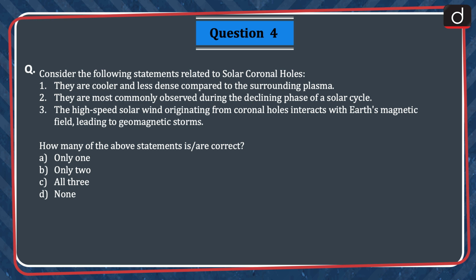Next question is, consider the following statements related to solar coronal holes. They are cooler and less dense compared to the surrounding plasma. They are most commonly observed during the declining phase of a solar cycle. The high-speed solar wind originating from coronal holes interacts with Earth's magnetic field, leading to geomagnetic storms. How many of the above statements are correct? Option A, only 1. Option B, only 2. Option C, all 3. Option D, none. The correct answer is option C, all 3.